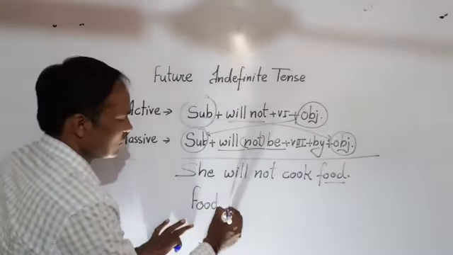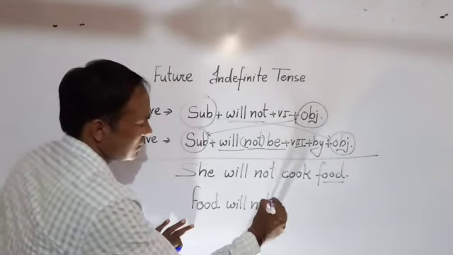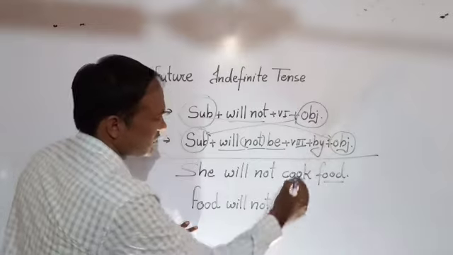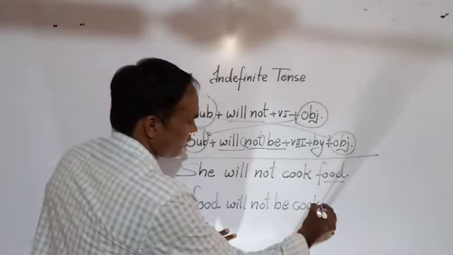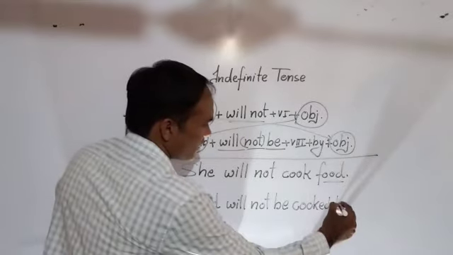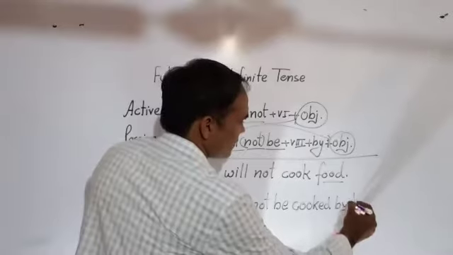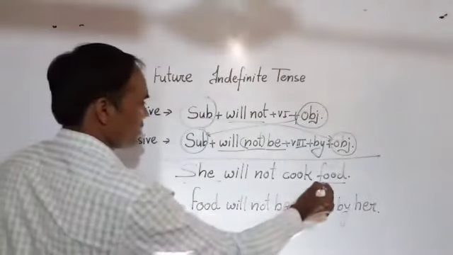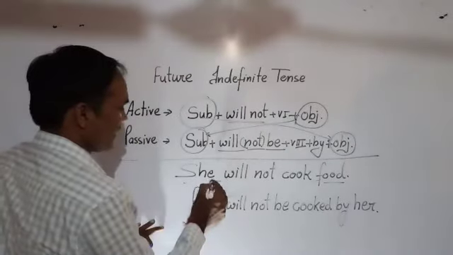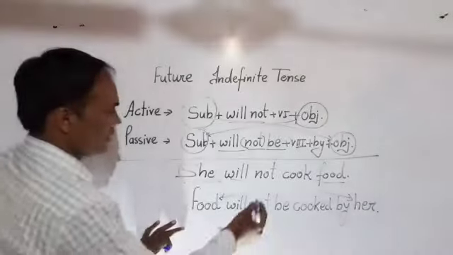Food will not be cooked by her. Here food is now, see, and see here in objective case, her.